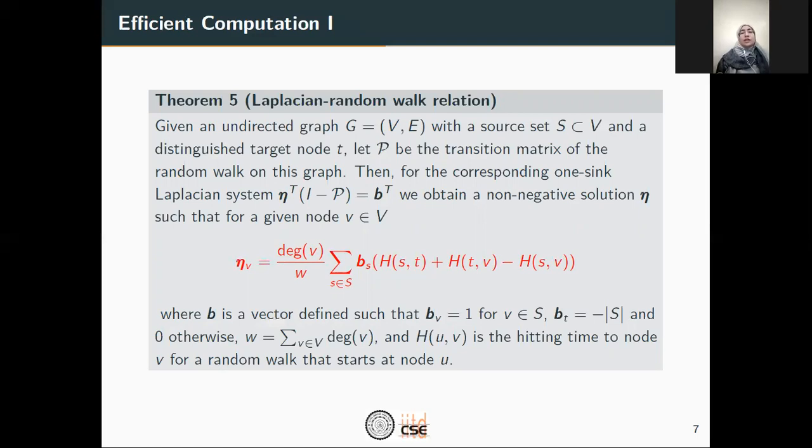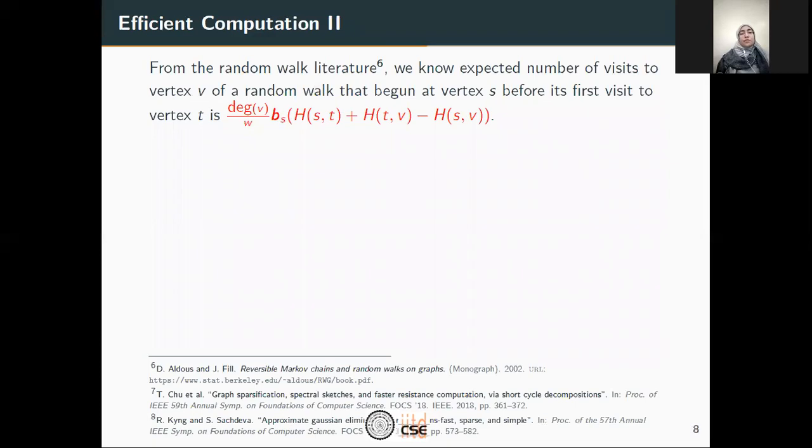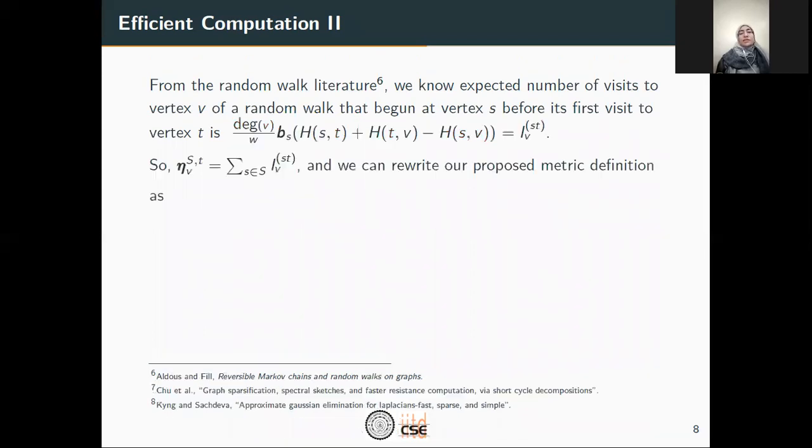Now let's try to relate it to our proposed metric. From the random walk literature, it's well known that the expected number of visits to a vertex V of a random walk that began at vertex S before it hits the vertex T is given by these terms. And as you can see, this is exactly equal to our proposed metric term I subscript V of S of T.